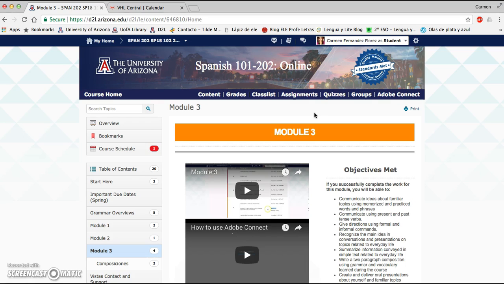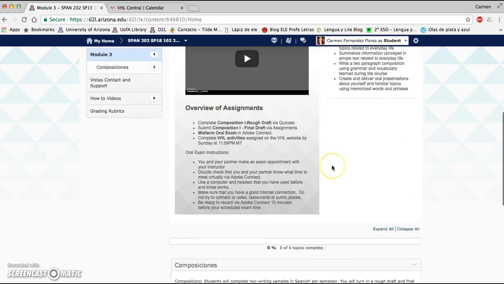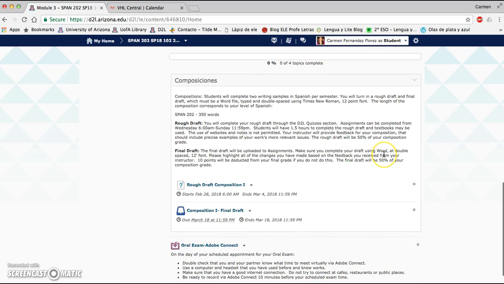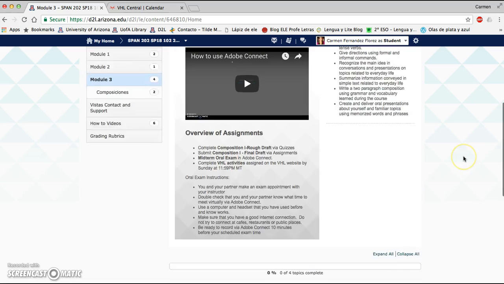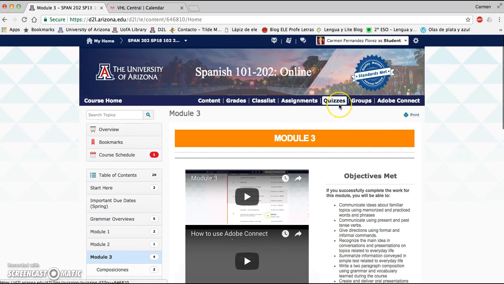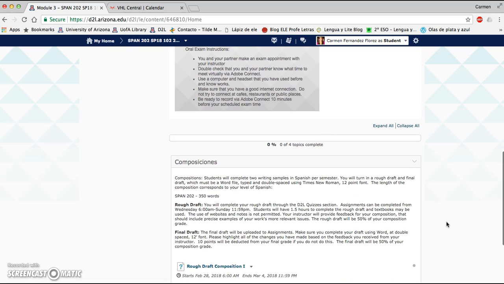I've had people that wrote the composition in the quiz, and instead of submitting, they clicked cancel or something, and they lost all of their work. Okay, so that can't happen, so make sure you use Word. I think that's safer. If you write it in Word and then just copy and paste to the quiz, that will be a better option.